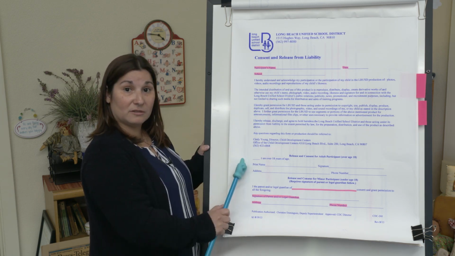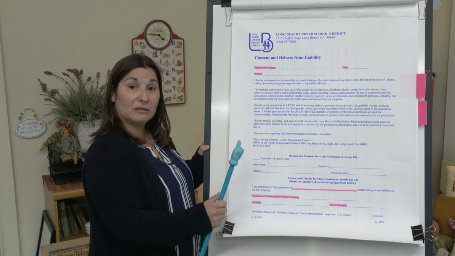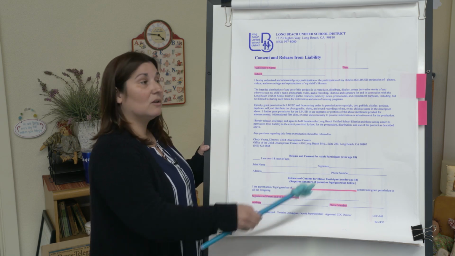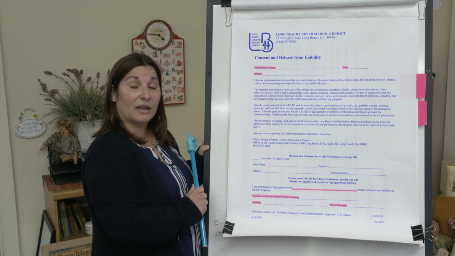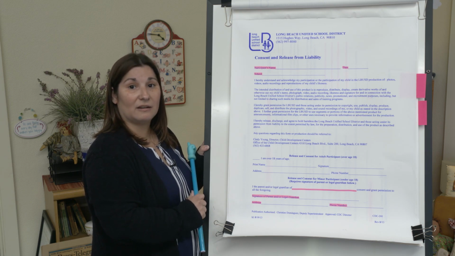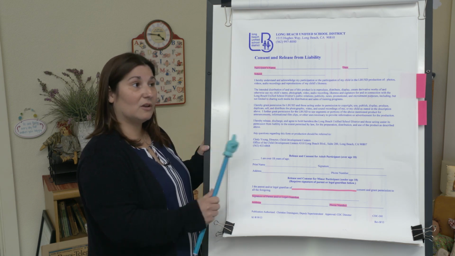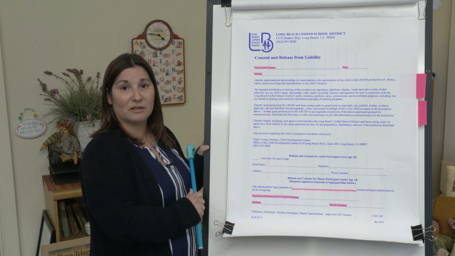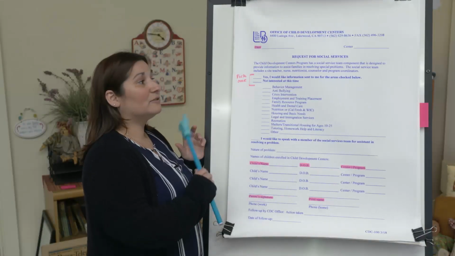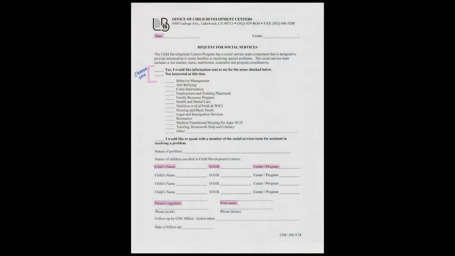You can feel free to read this through, and then make sure you completely fill out the bottom if you are consenting, or again, fill out the top and say, I do not consent, and then sign and date that. Go ahead and take a minute, pause the video, complete the form, and then we'll go on to the next one. This form is the request for social services.